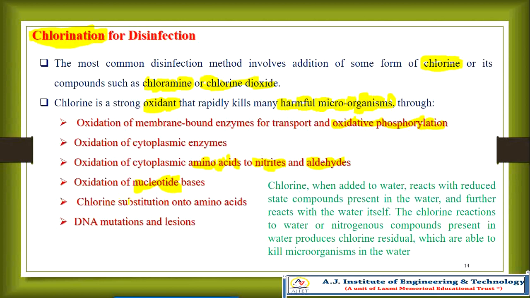There is also chlorine substitution onto amino acids and DNA mutation. Chlorine when added to water reacts with the reduced state compounds present in the water, and it further reacts with the water itself. The chlorine reaction with nitrogenous compounds present in the water produces chlorine residuals, which are able to kill the microorganisms. This is what the slide says.